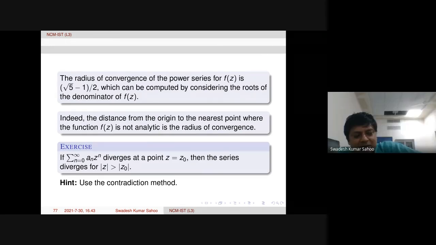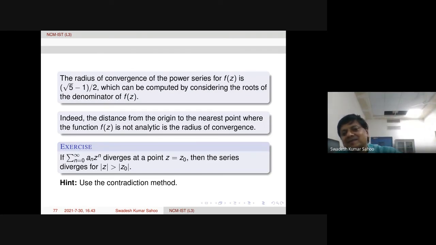When we talk about series, we only have a radius of convergence, or uniform convergence within a circle; we don't talk about beyond that. For a particular function, we can study the region of analyticity.